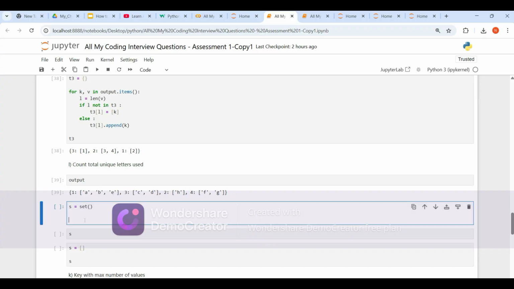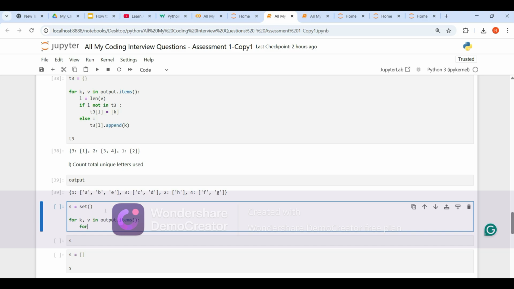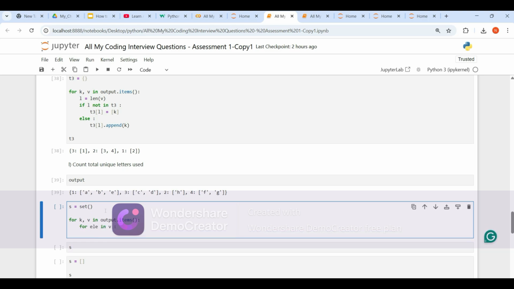That means very simple, we will store all these letters in a set. For key comma value in output dot items, then for element in v, then set dot add element.